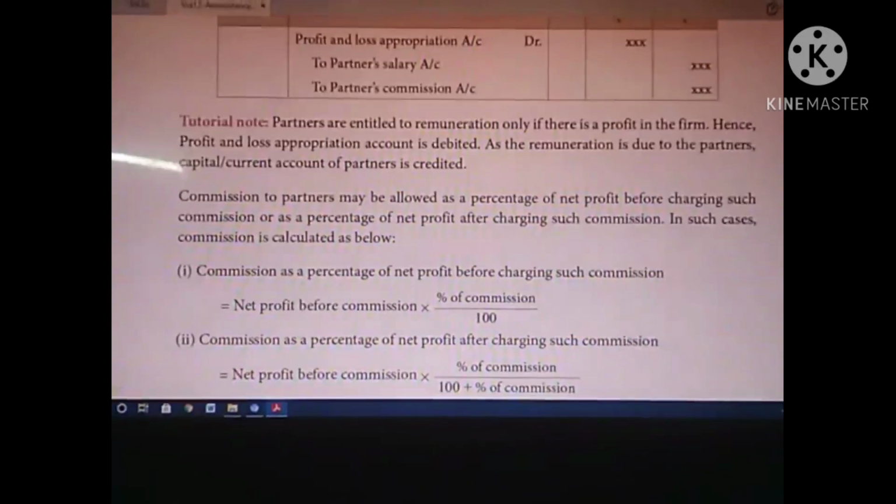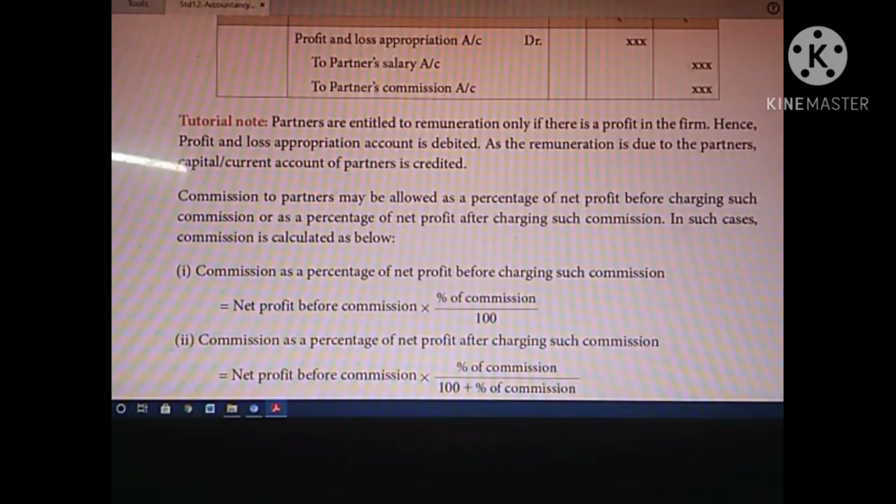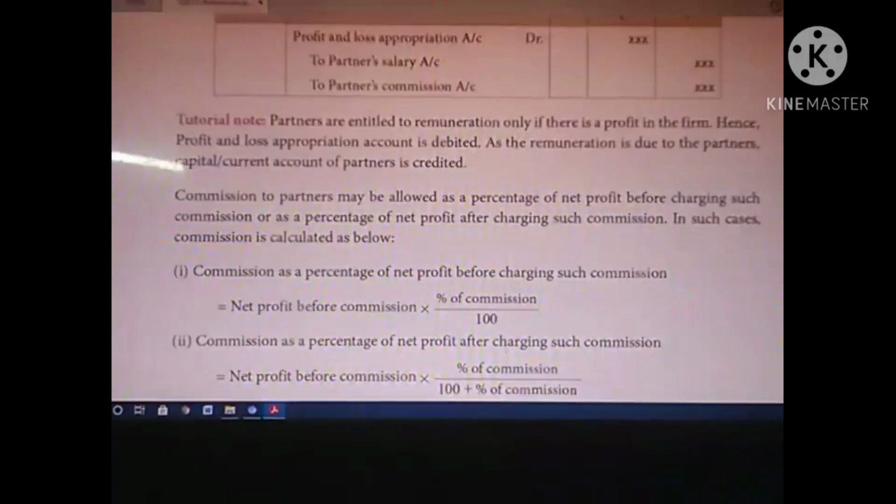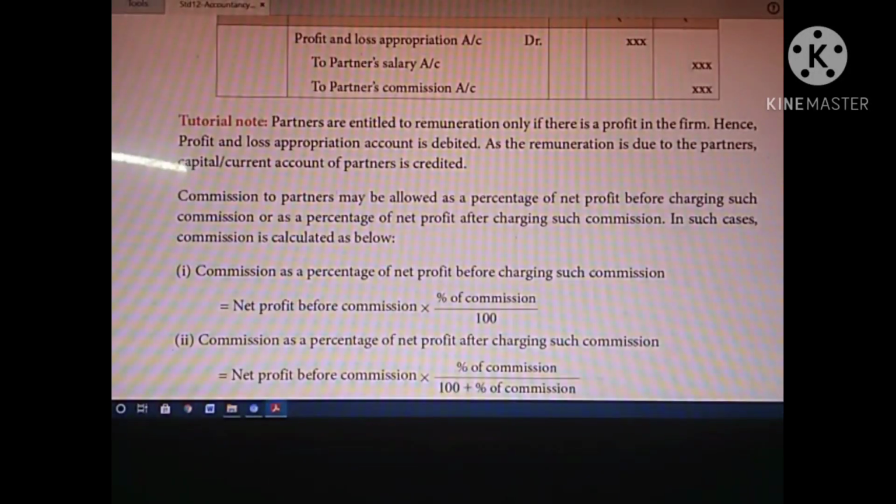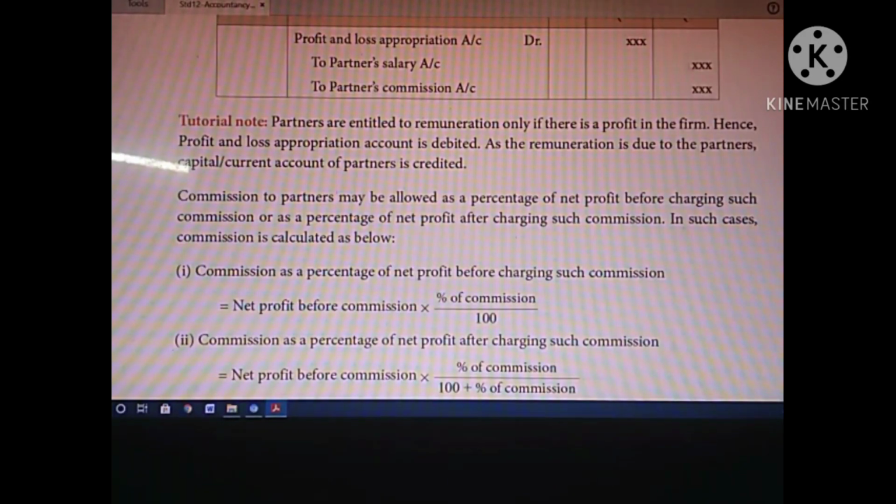Two types. One is commission as a percentage of net profit before charging commission: net profit before commission into percentage of commission. The percentage will definitely be given in the problem. Whatever the net profit you get, multiply it by the percentage of commission.